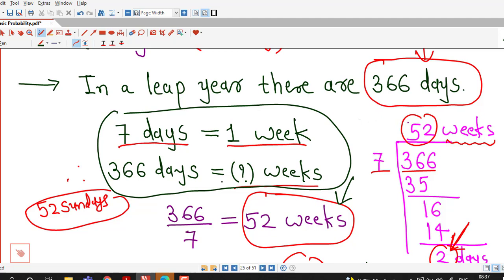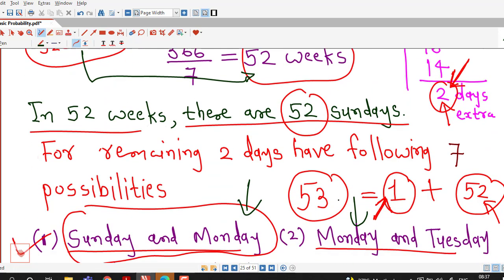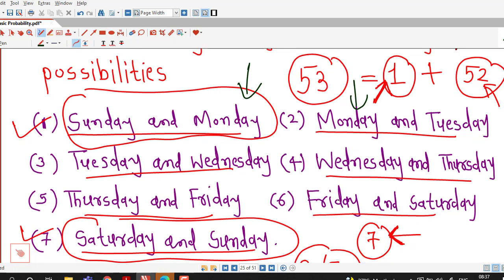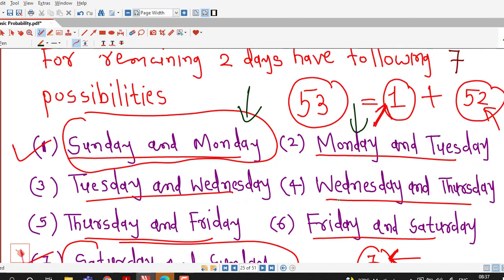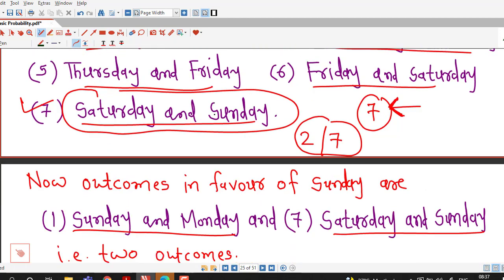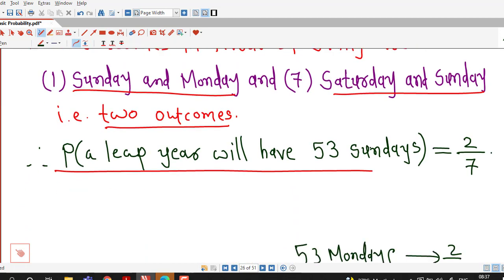Per week there is only one Sunday, so there are 52 Sundays in 52 weeks. We have to take care of the 2 extra days, for which we have 7 possibilities. Total possibilities are 7 and possibilities in favor of Sunday are 2. So the required probability of a leap year containing 53 Sundays is 2 by 7.